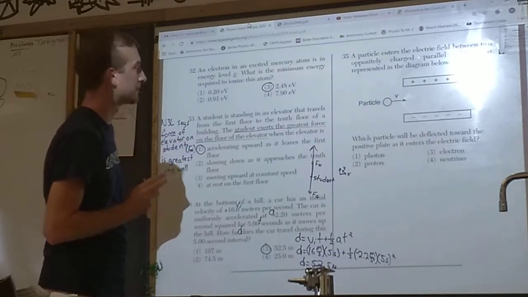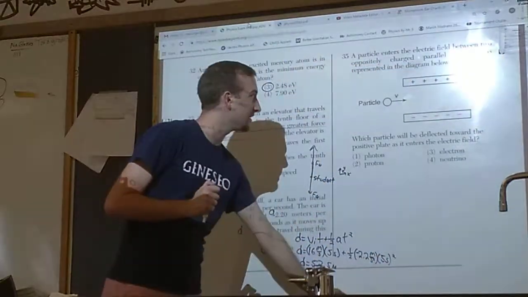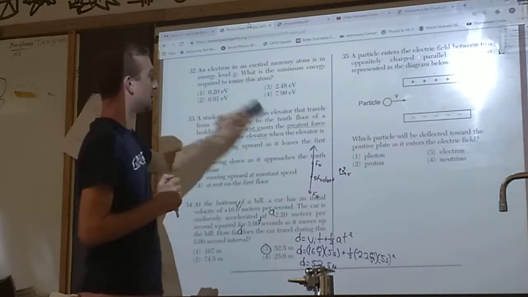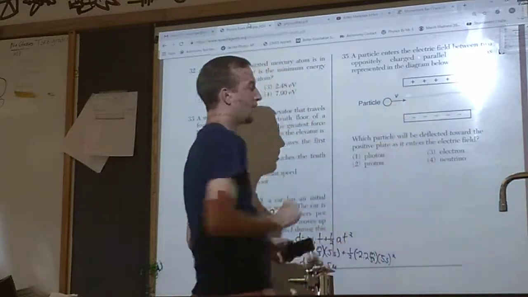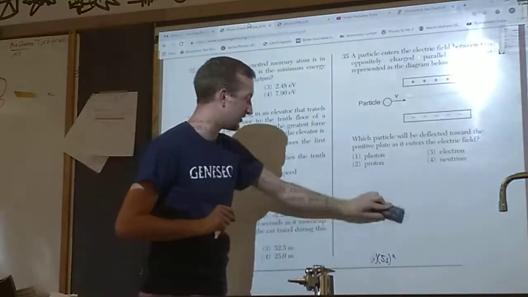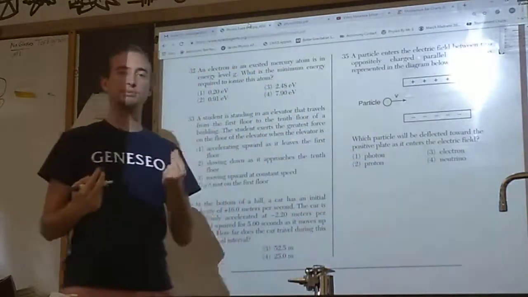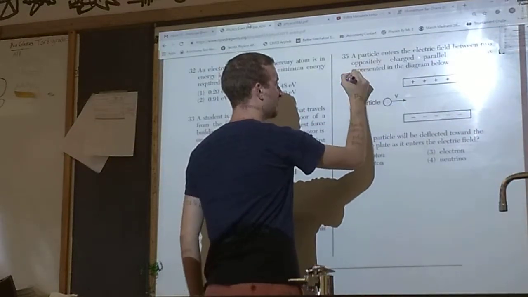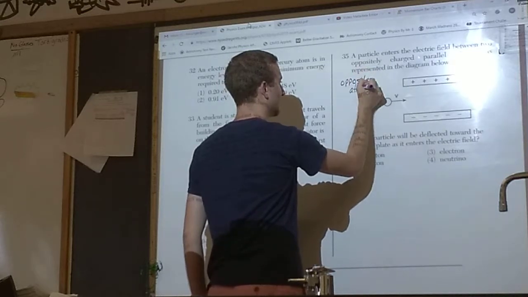Last question. Particle enters the electric field between two oppositely charged parallel plates as represented in the diagram below. We have a particle moving this way between two parallel plates. Which particle will be deflected toward the positive plate as it enters the electric field? We need to remember something about what happens with different types of charges. Which one will go towards the positive plate? Probably a negative particle, because we know that opposites attract.